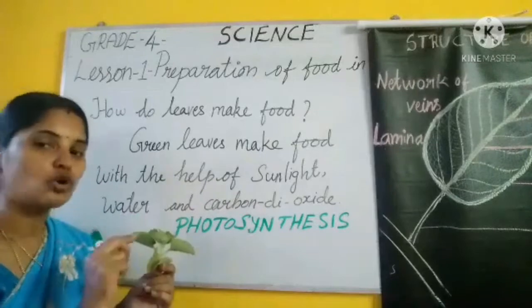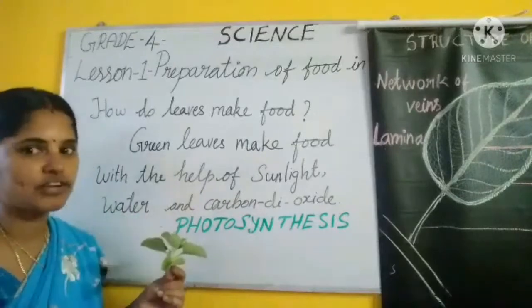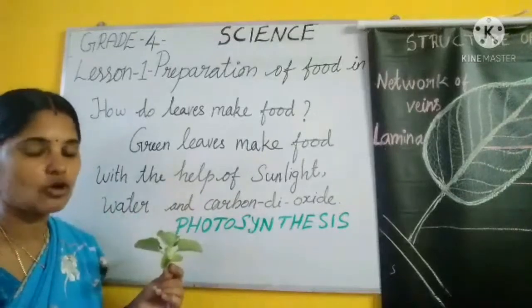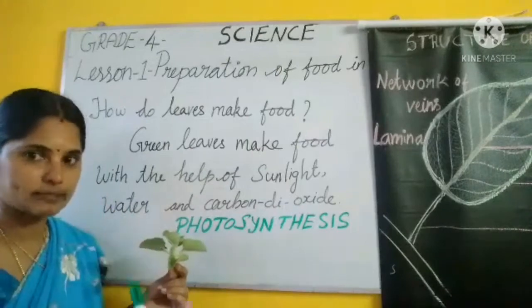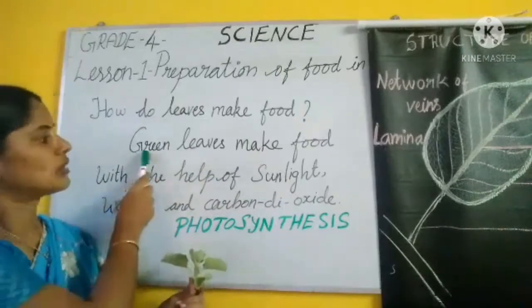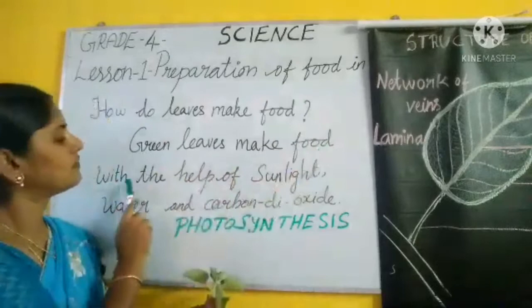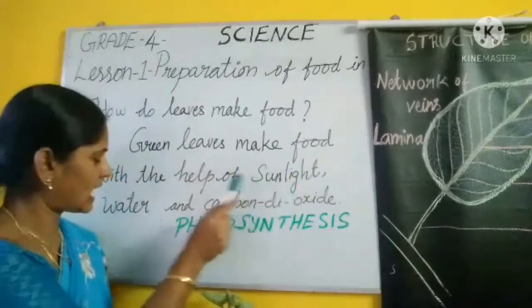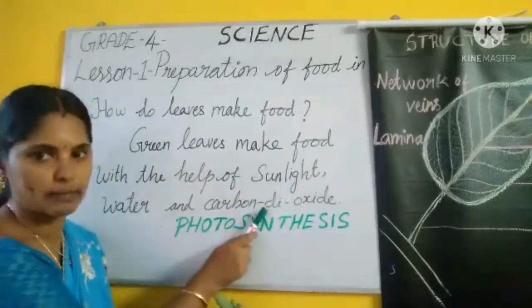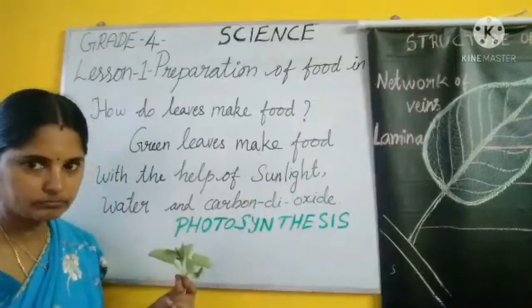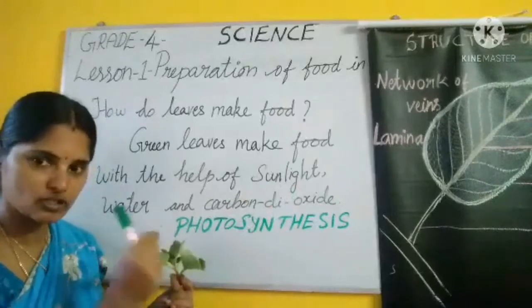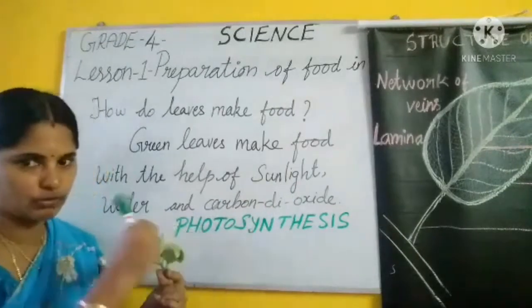Stomata. So through the stomata, exchange of gases happens, isn't it? So all the three main things are there. Green leaves make food with the help of sunlight, water and carbon dioxide. Through the stomata, carbon dioxide comes in.